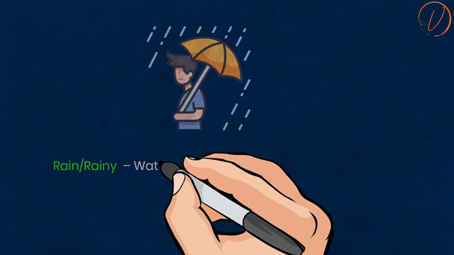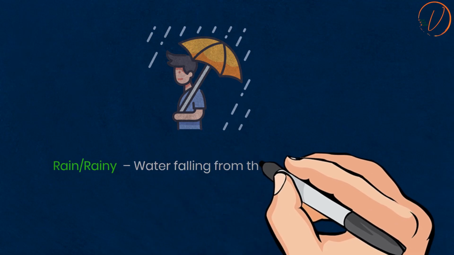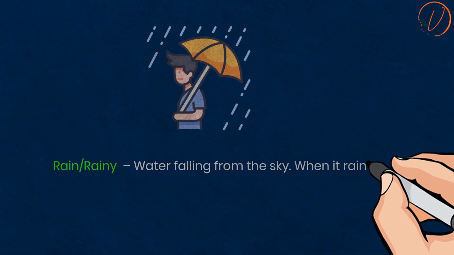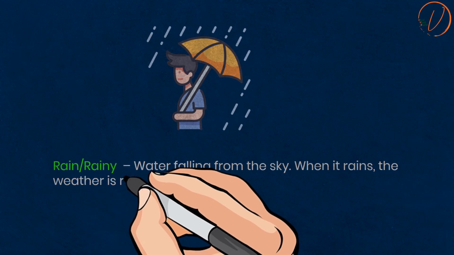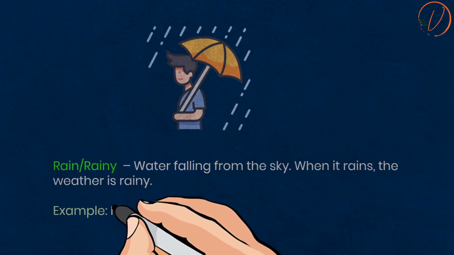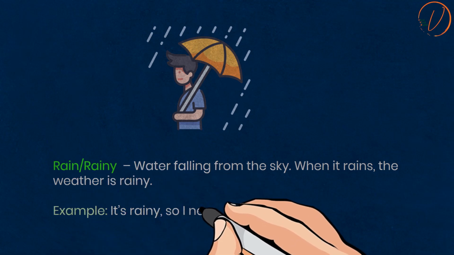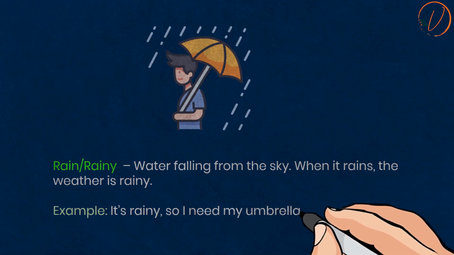Rain, rainy. Water falling from the sky. When it rains, the weather is rainy. For example, it's rainy, so I need my umbrella.